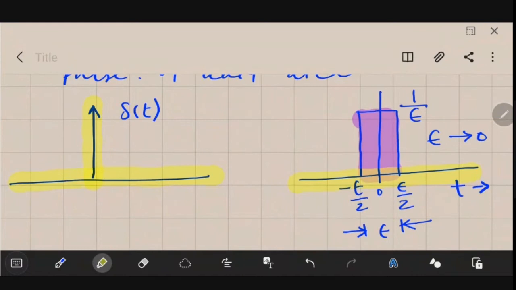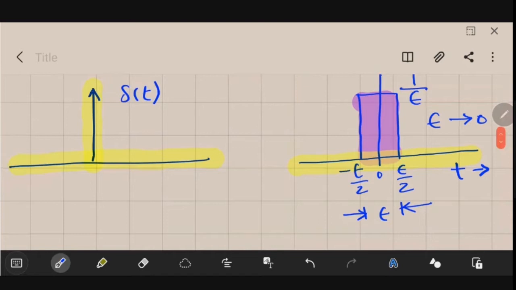It is a tall narrow rectangular pulse where the width is epsilon and the height is 1 by epsilon, and epsilon tends to 0. So when epsilon tends to 0, the width tends to 0 and the height tends to infinity. However, if you find this area which I have highlighted in violet, it will be equivalent to 1. You could note this also.